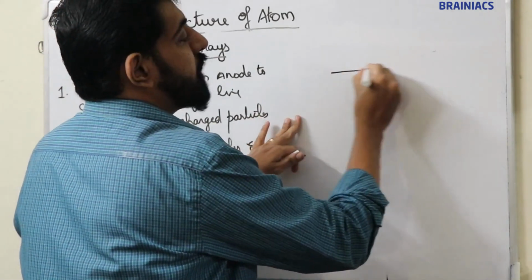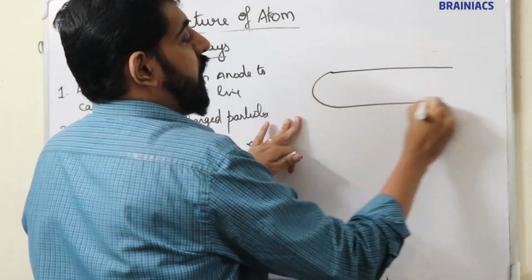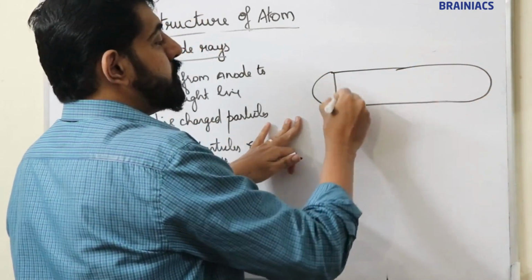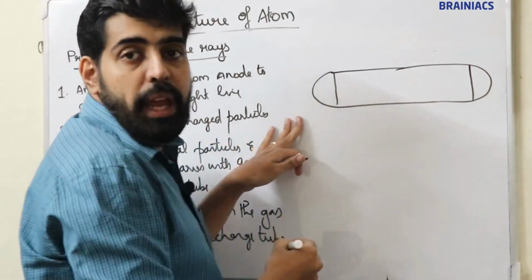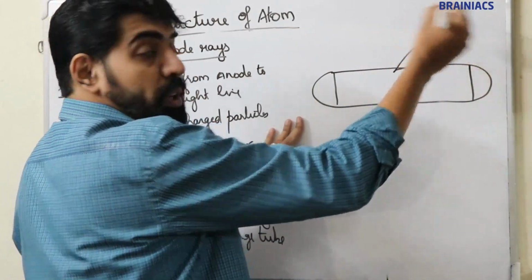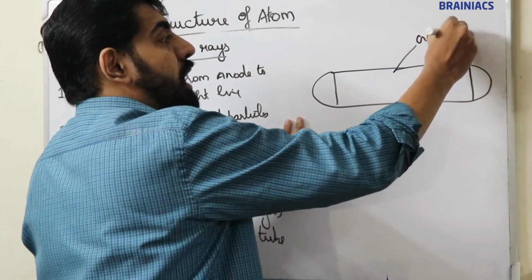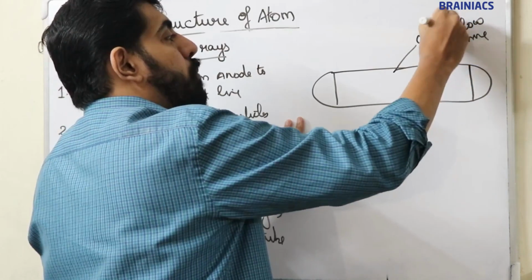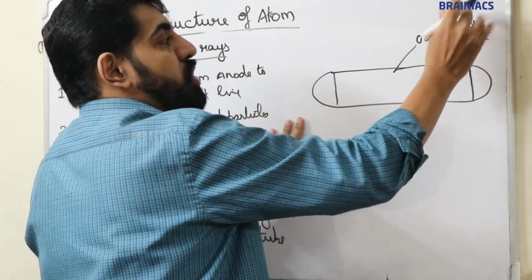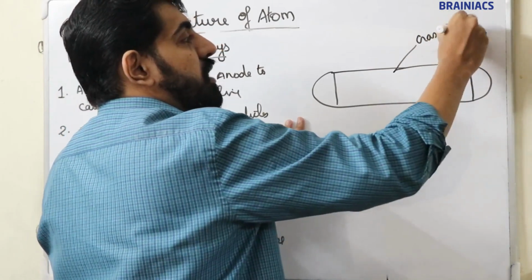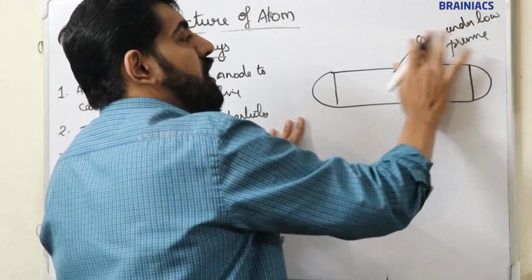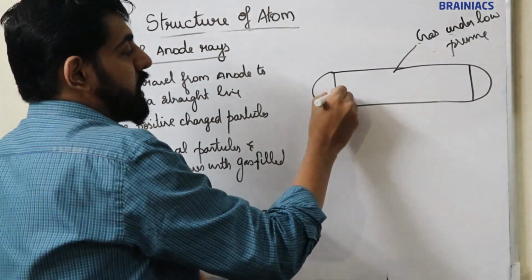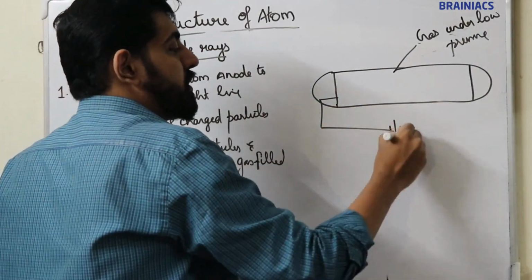A discharge tube experiment consists of a glass tube fitted with 2 electrodes, and a gas under very low pressure is filled inside this discharge tube, and a very high voltage is applied across the electrodes.